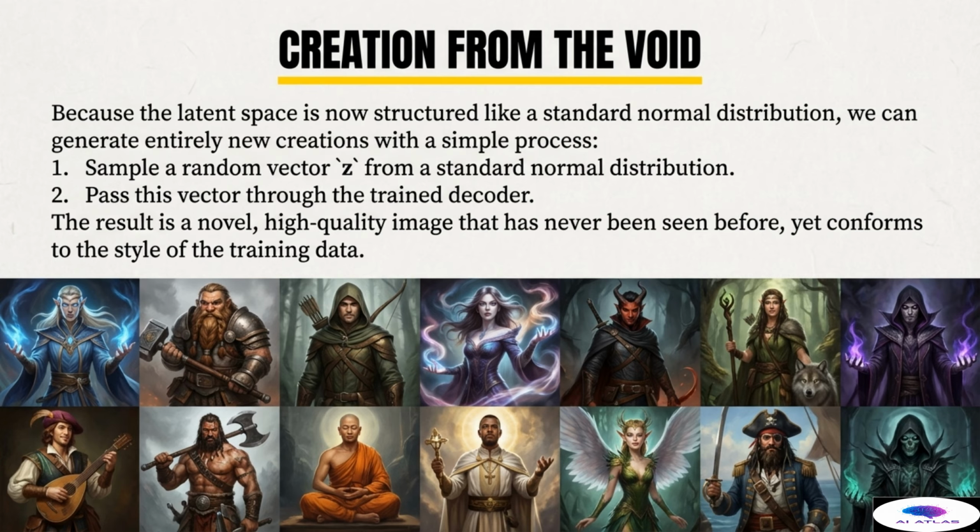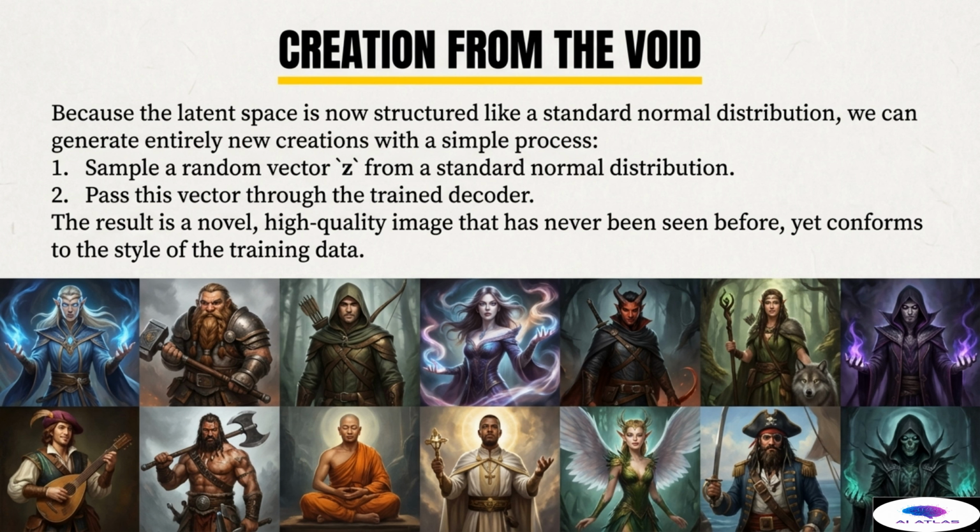First, we sample a random vector, z, from the standard normal distribution, which is centered at 0. Because our VAE has been disciplined by the KL loss, we know that this point will correspond to a valid, meaningful concept within the learned data universe. Second, we simply pass this sampled vector through the trained decoder network. The result is a novel, high-quality image that has never been seen before, yet perfectly conforms to the style and attributes of the training data.